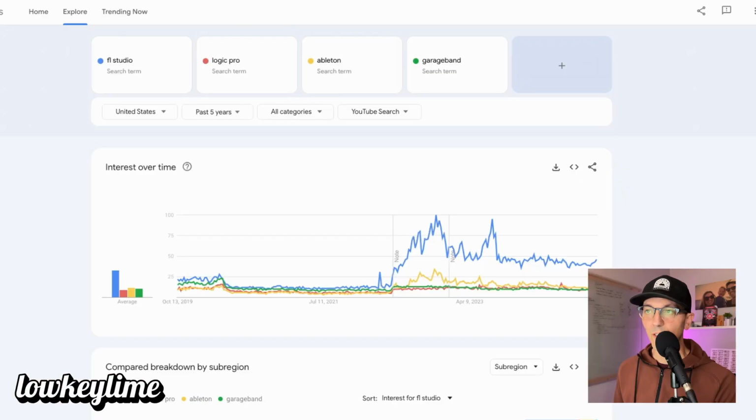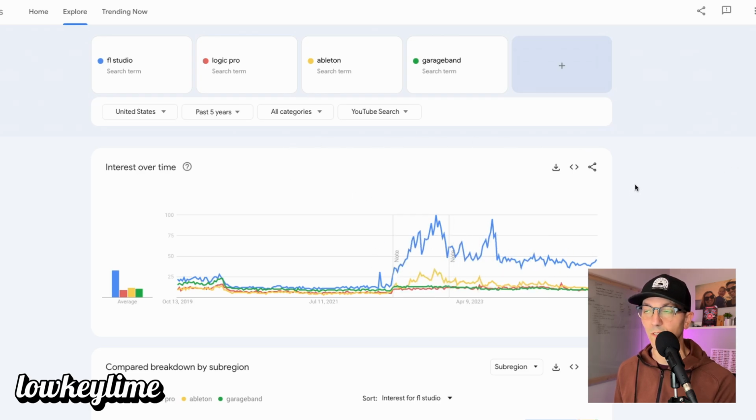Before we jump in, I wanted to just see what Google had to say about what people search for in YouTube over the last 5 years for these popular DAWs. You can see right here, right around May 2022, FL Studio just took off. It's remained king ever since. Next in line would be Ableton as far as popularity goes. And Logic Pro and GarageBand, sadly, I'm a little biased, I love Logic, are kind of at the tail end here. But this is just a neat way to summarize what people are searching for on YouTube when it comes to DAWs.